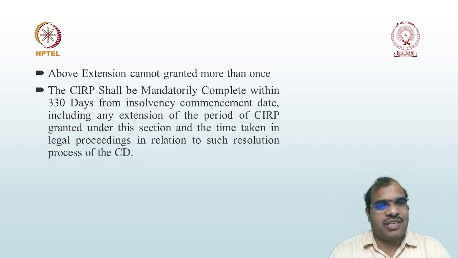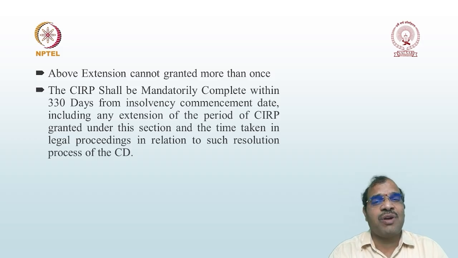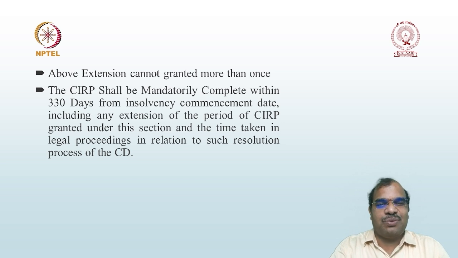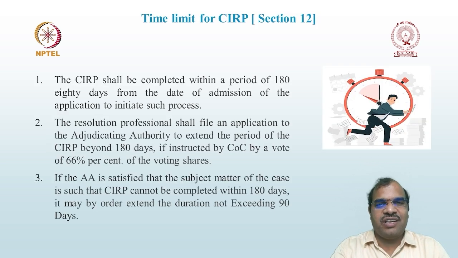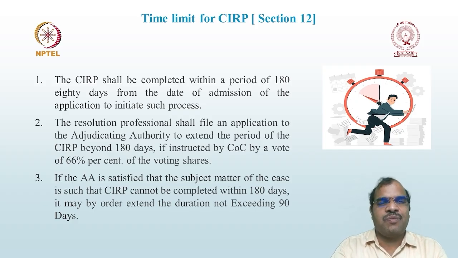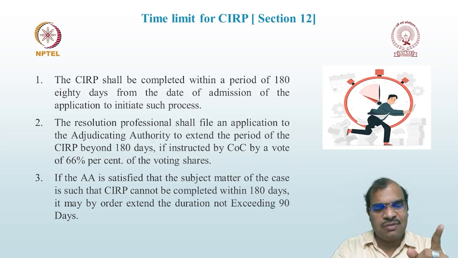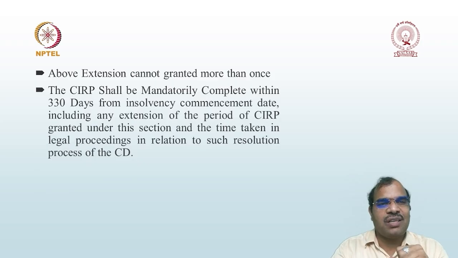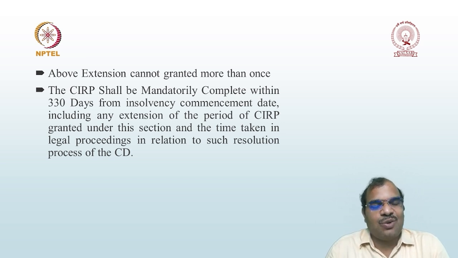Okay, there is another clause in the same section, which states that the CIRP process mandatorily shall be completed within a period of 330 days. So here you may get a doubt. In the previous discussion it was stated that the normal time limitation is 180 days, and if you make an application, the adjudicating authority can give plus 90, that is 180 plus 90. But here, the CIRP process shall be completed within a period of 330 days. That means they are giving a further 60 days: 180 plus 90 is 270, plus 60 is 330. So what is this 60 days?